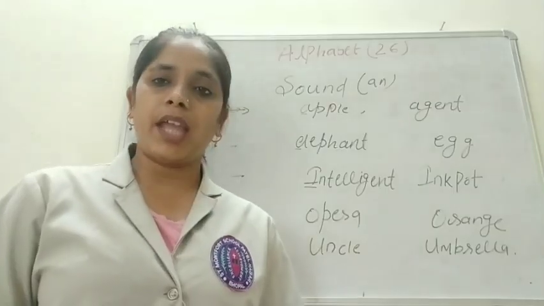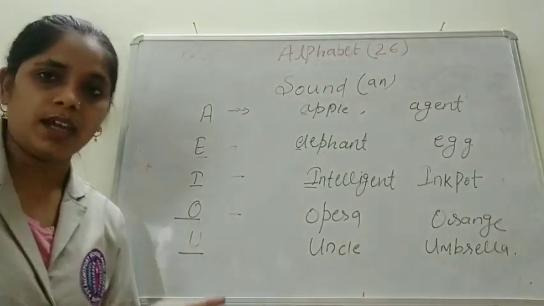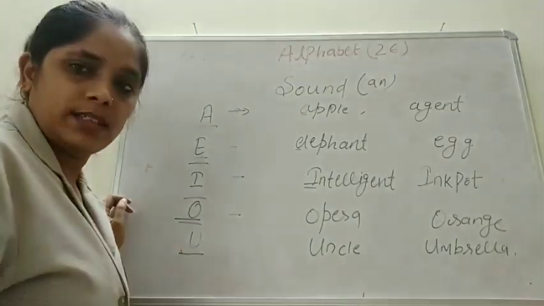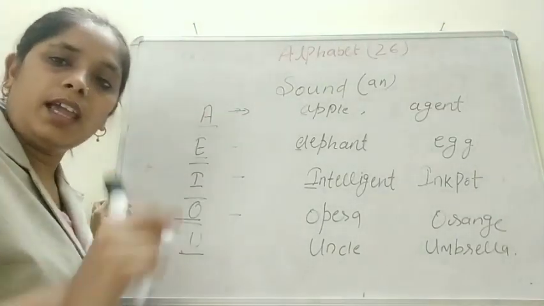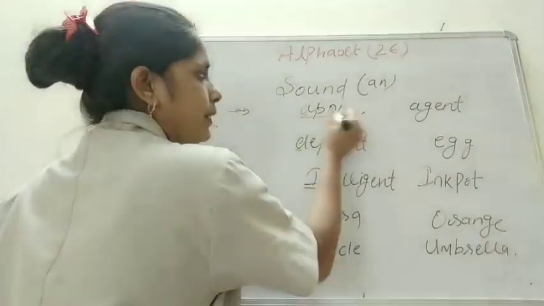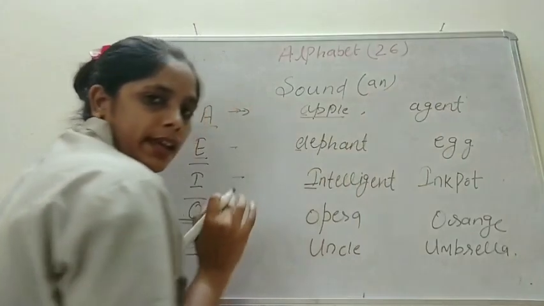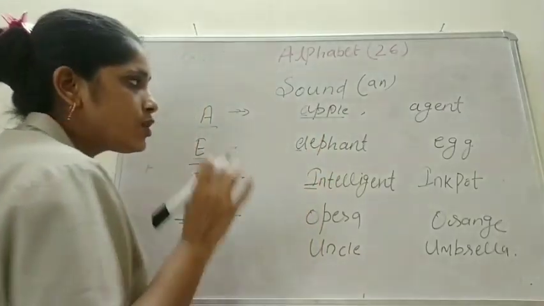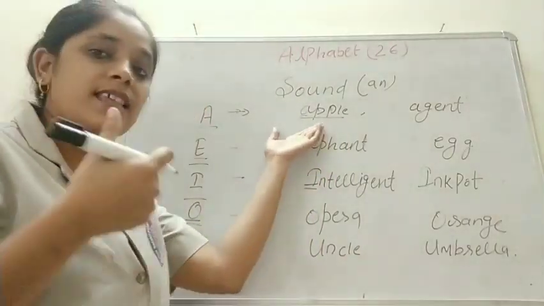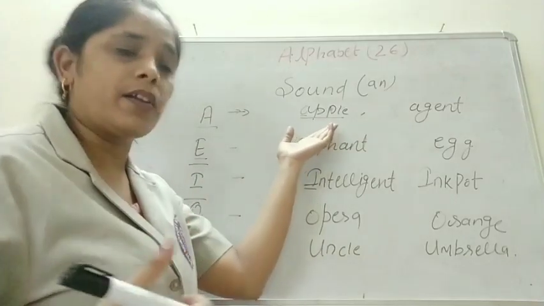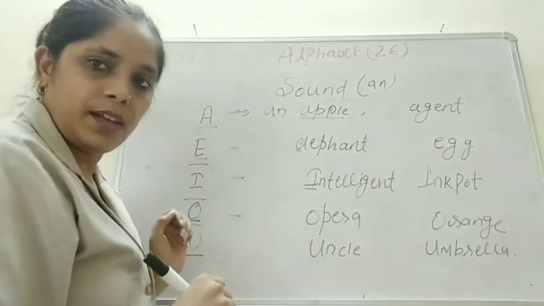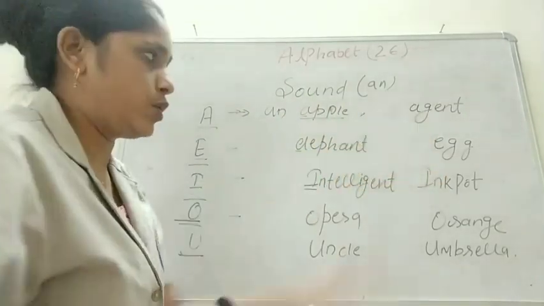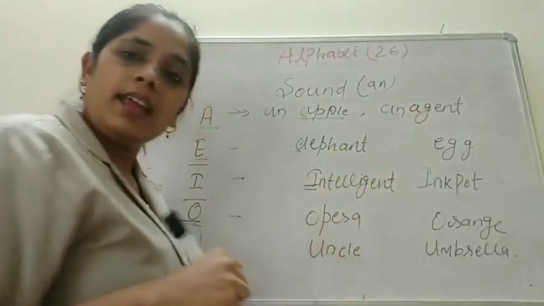So children, here we have vowel sound. Now A, E, I, O, U. As you know, these are all vowels. Now sound for A is a, for example, apple and agent. I have written example, apple and agent. So with apple, as the sound is vowel, I will write here an apple. And here also agent, the sound is vowel, so here also I will write an agent.